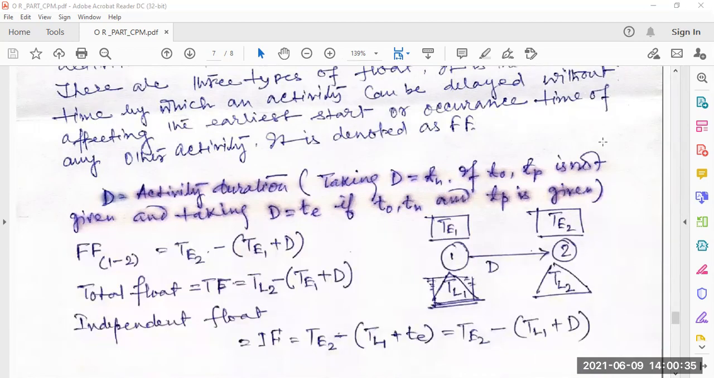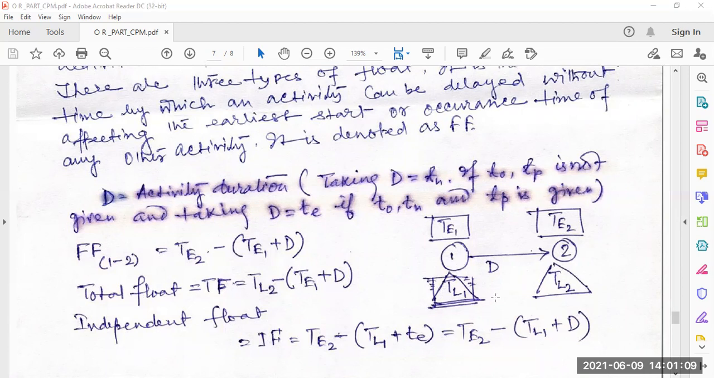Taking T equal to the activity duration, taking T equal to Te if T0, Tp is not given, and taking D equal to T if T0, Tn and Tp are given, then free float FF for 1 to 2 is equal to Te2 minus Te1 plus D. Total float TF is equal to TL2 minus Te1 plus D, and independent float IF is equal to Te2. So these are given here.